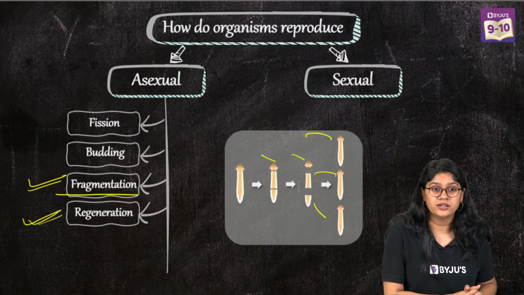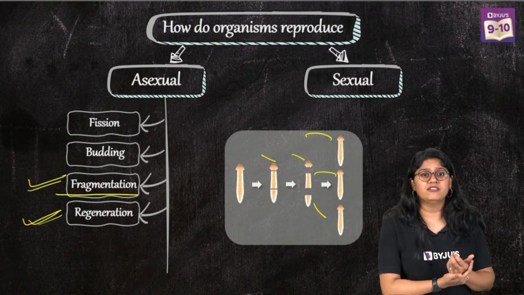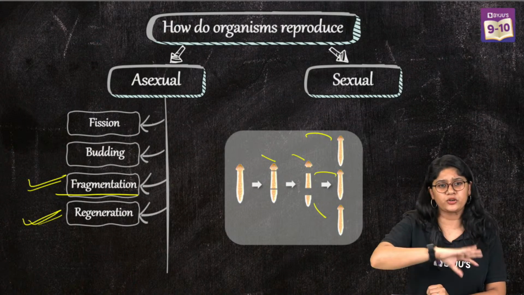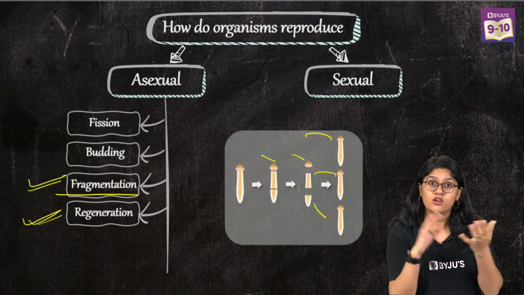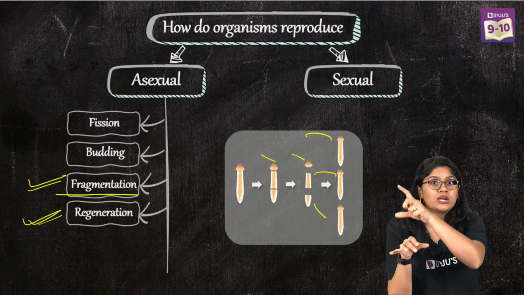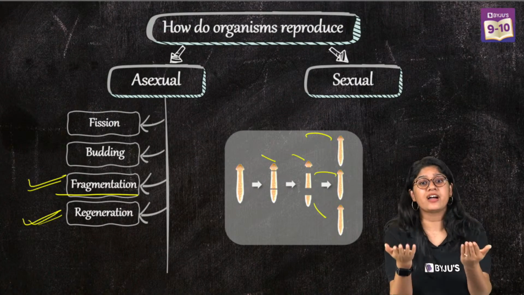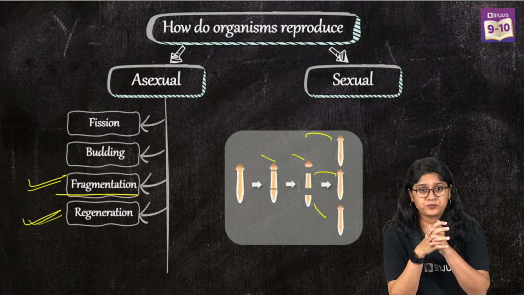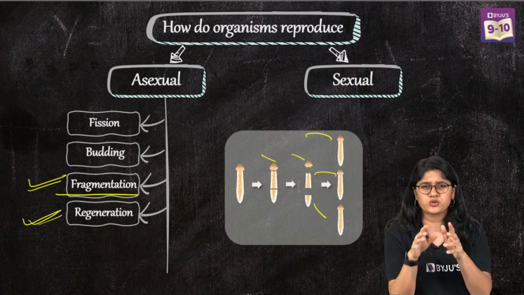Very good, everyone. We will discuss vegetative propagation, but you have to wait for some time. Yes, for fragmentation and fission, you can write about the examples, and of course you can write what these processes are. Fission means splitting, and fragmentation means there will be a break, and each piece that breaks will develop into a new organism. Yes, you can quickly go back and discuss the difference between these two. Vegetative propagation, we have to wait for it.